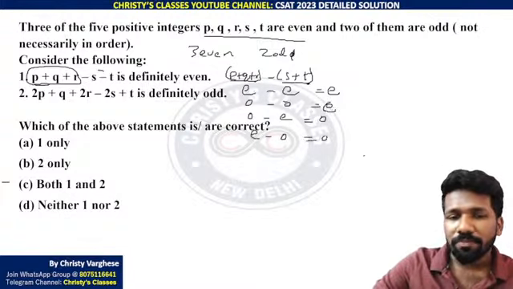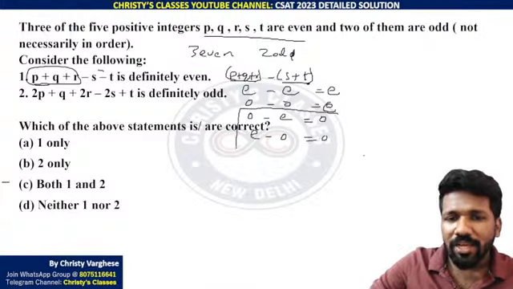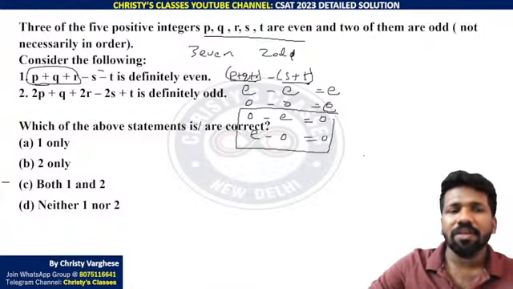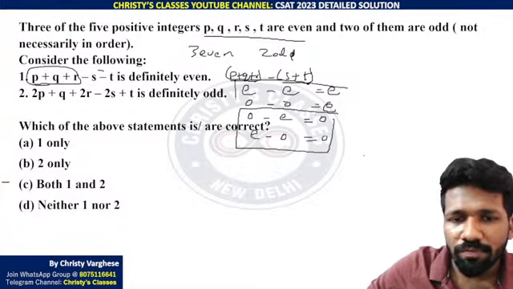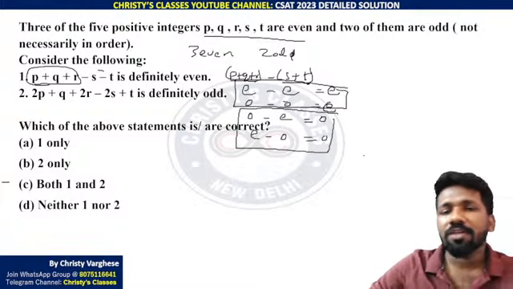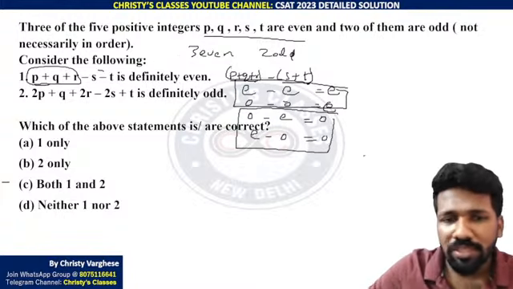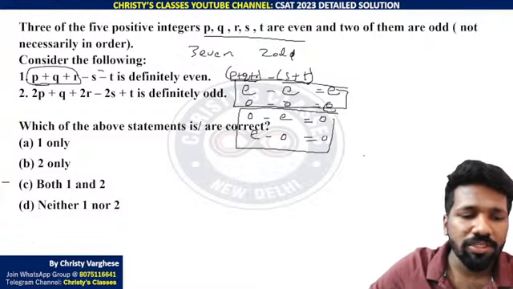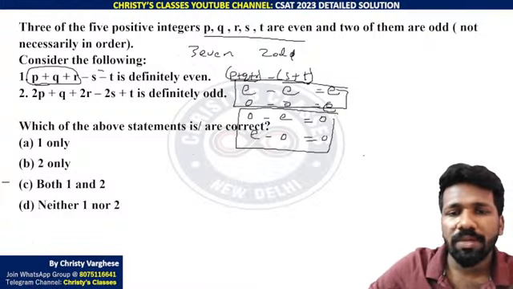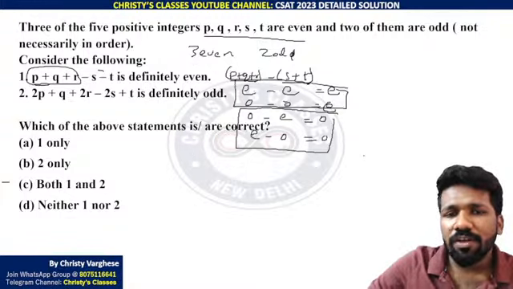This is also even. So whether you are getting any of these cases, then statement 1 is wrong. If you are getting any of these two only, then statement 1 is right. For that you need to see the P, Q, R combination. What all are the combinations for P, Q and R, S and T? So 3 even should be there.